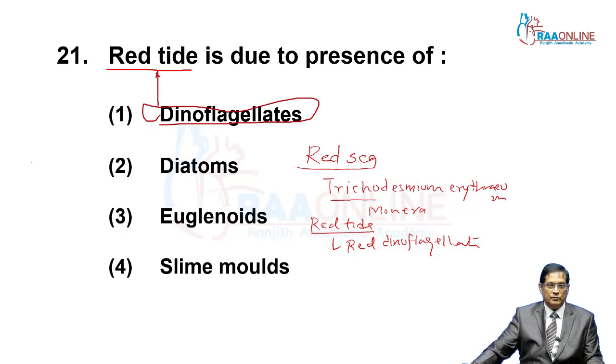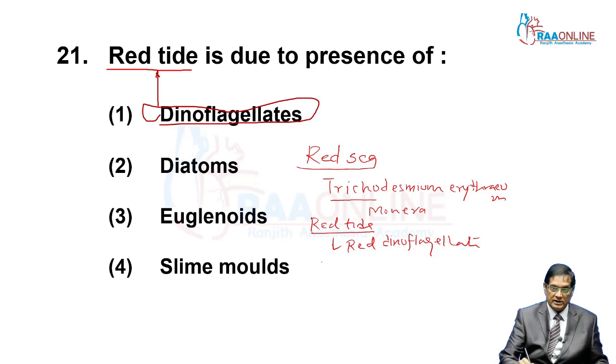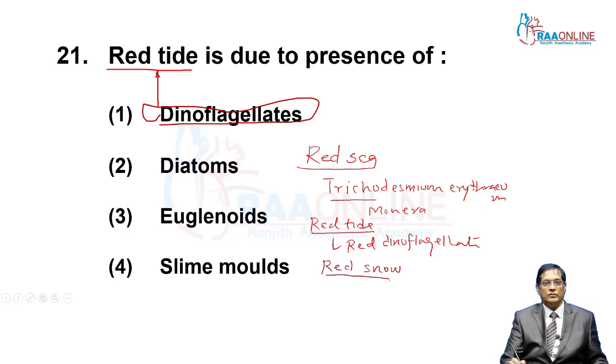And the third one, more information I would like to share: red snow. So there are three terms in which the word red is common: Red Sea, red snow, red tide.